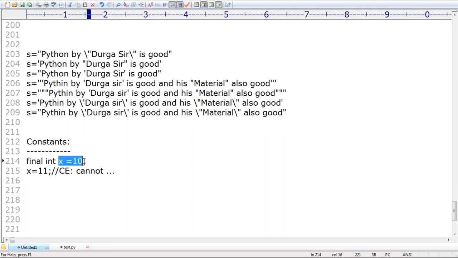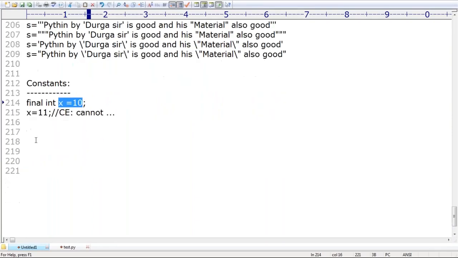In its lifetime, x value is always 10 only. If any person tries to change its value, immediately you are going to get a compile-time error. Everyone is aware of the meaning of constant. Constant means what? It's always fixed, sir. It is never going to change. Take very, very special care about this terminology, right?